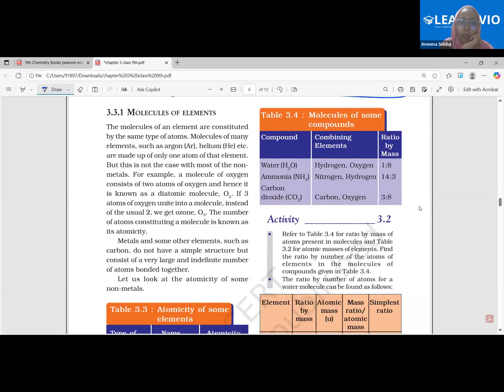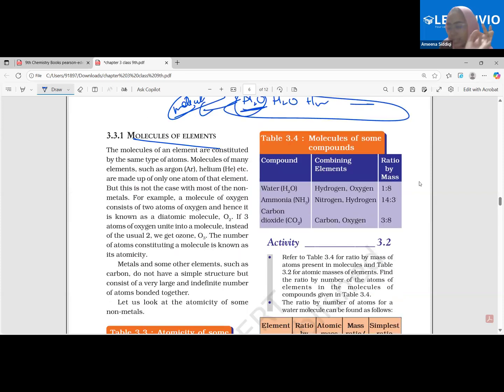Now, molecules of elements. You just understand that when the same atoms combine together to form the molecule, that molecule is called an element. The molecules of an element are constituted by the same type of atoms. Molecules of many elements such as argon and helium are made up of only one atom of that element. I will discuss this point later after discussing oxygen and ozone.